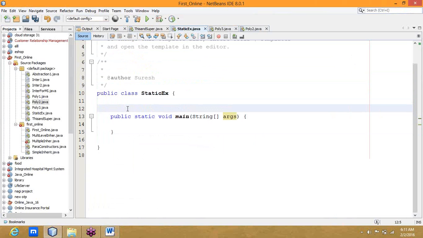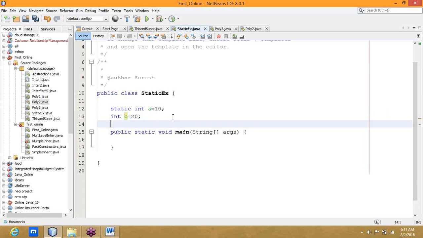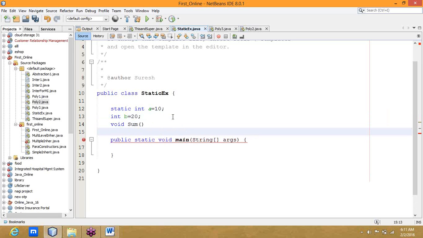To create a static variable, use static int a. Let us take a normal variable int b equal to 20. And let us take void sum.